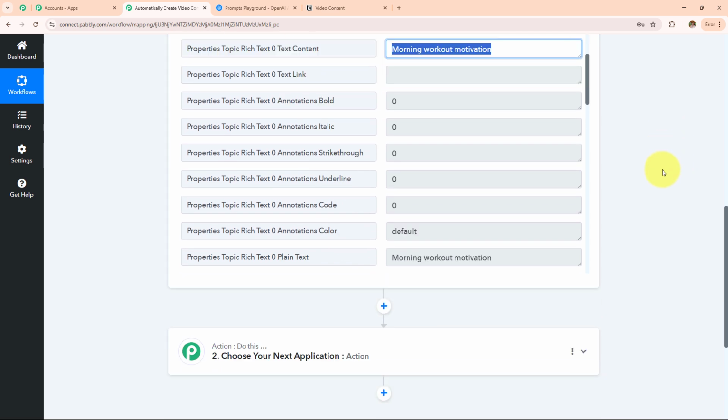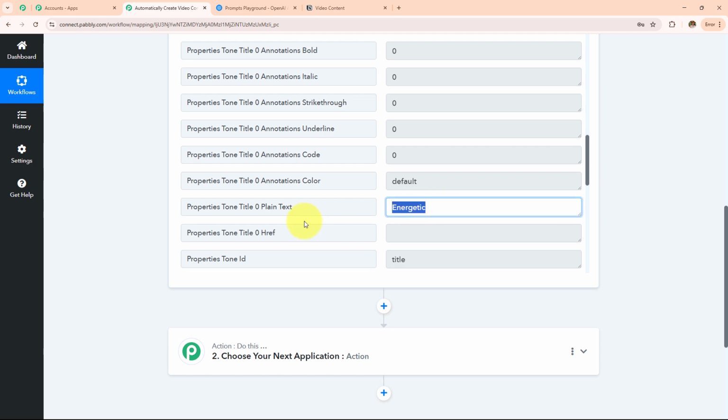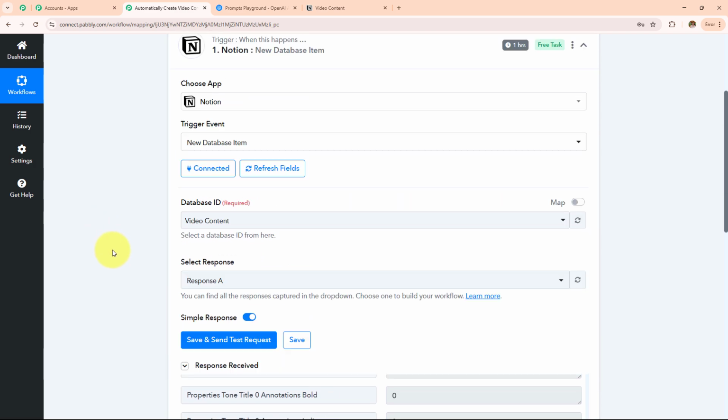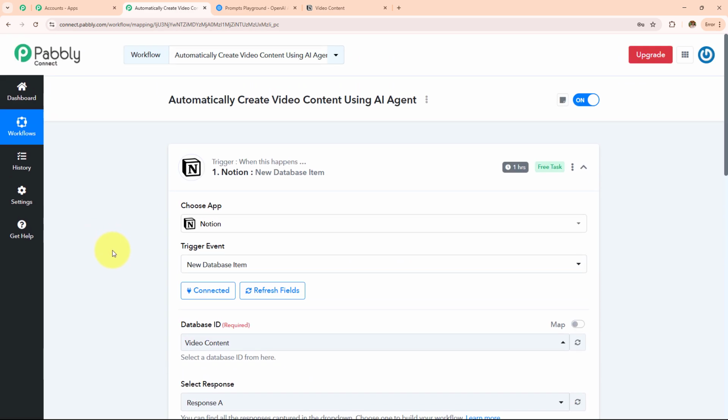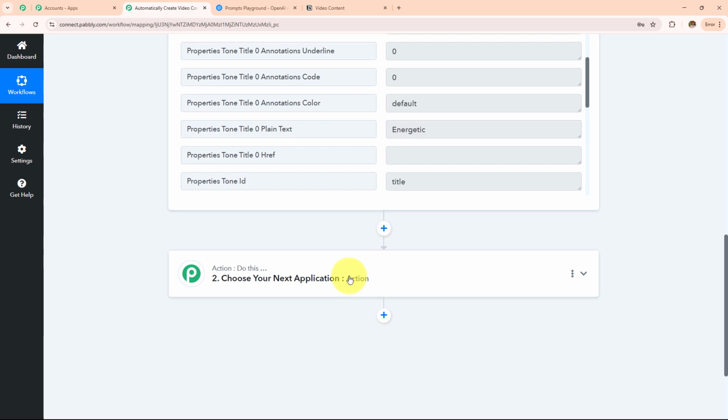The topic was morning workout motivation and then the tone was energetic. I have received that response, and as we get this, we can see the connection setup that we have created between Notion and Pabbly Connect is successful. And now whenever I add a new detail, I will start capturing that response here in this workflow. Now moving on to the next step, whenever I add a new detail in my Notion database, I want to generate the video content based on that.